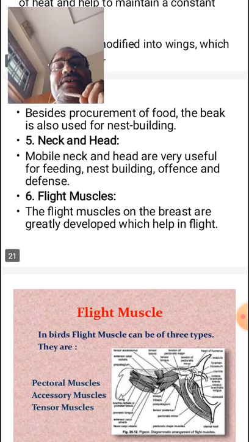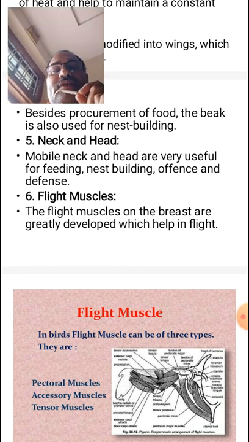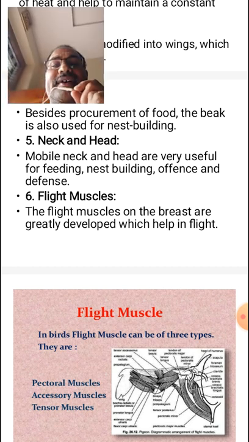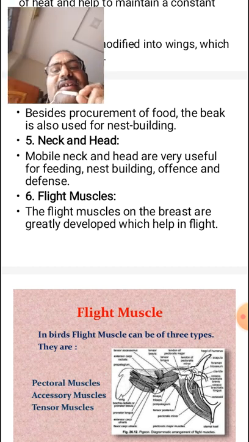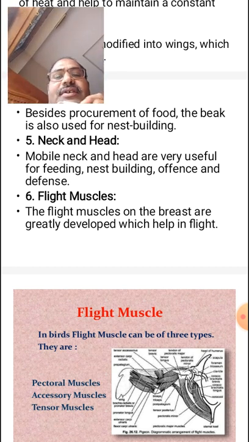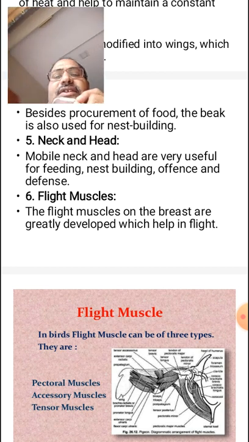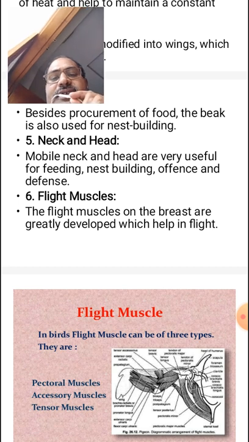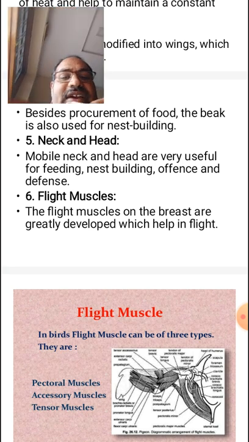The neck and head. The mobile neck and head are very useful for feeding, nest building, and offense and defense. Flight muscles. The flight muscles on the breast are greatly developed, which help in flight.